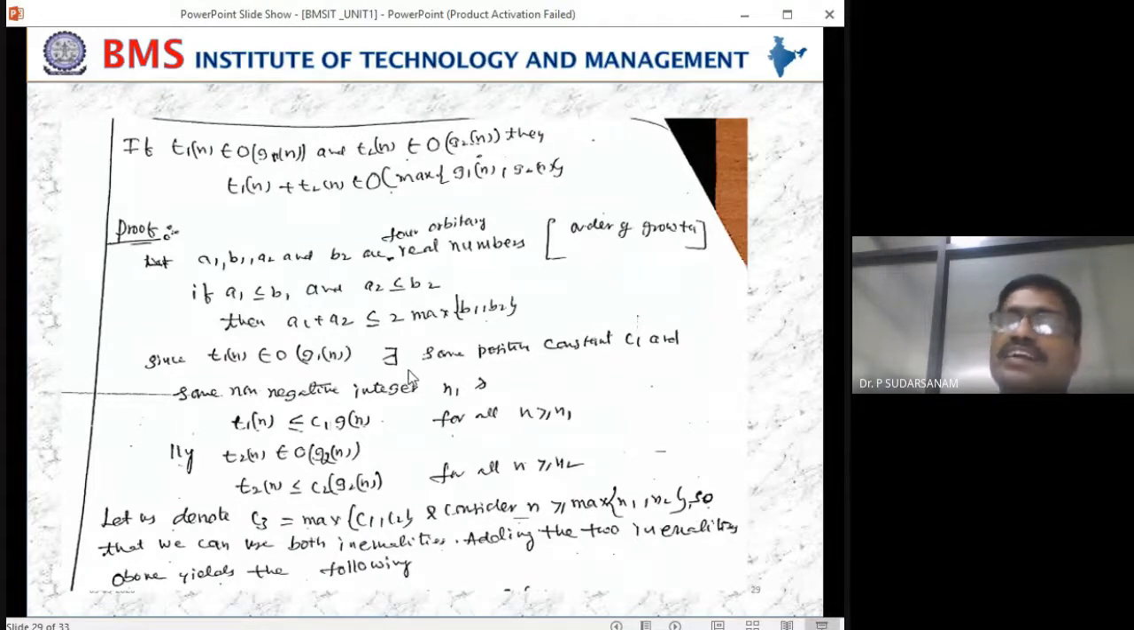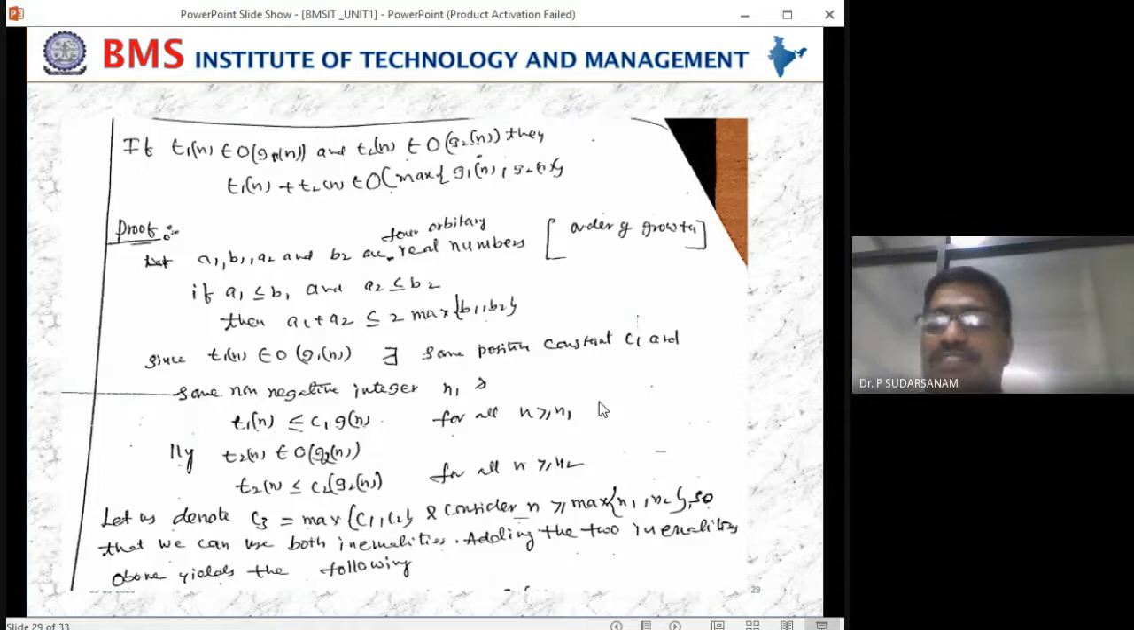Now I will write it according to the definition. There exist some positive constant C1 and some non-negative integer n1 such that, according to the definition we discussed yesterday, T1 of n is less than or equal to C1 into G1 of n for all n greater than or equal to n1. Yesterday we used n naught, here we have taken n1, that's it. Whatever variables you take is left to you.